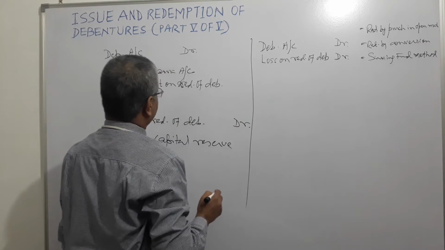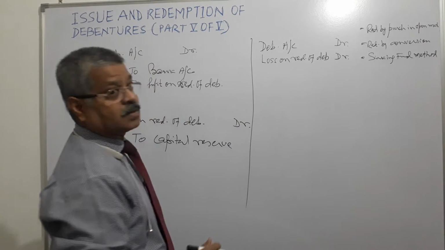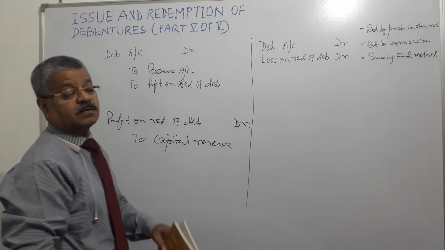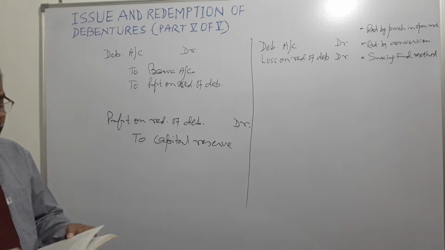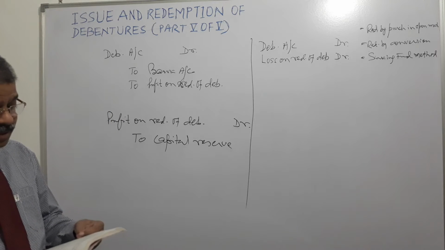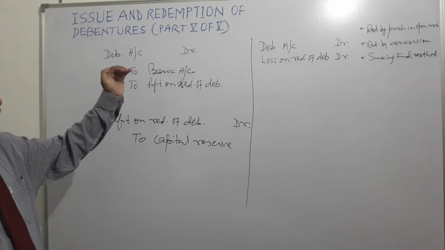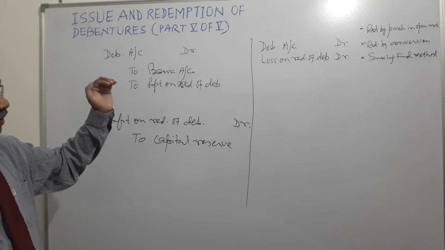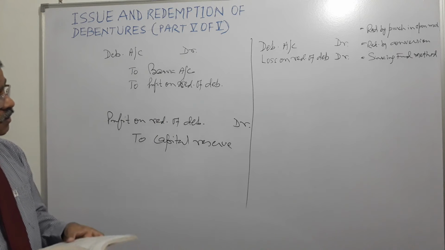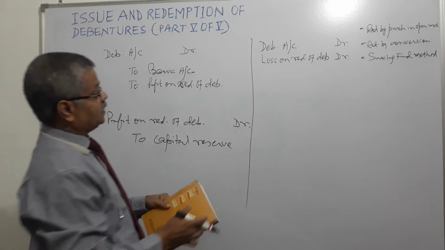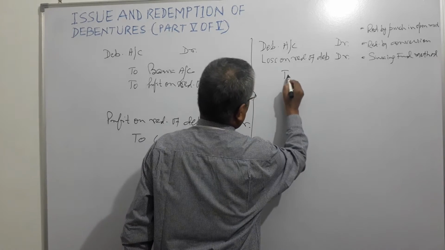And what will be credited? Bank account will be credited, right? So here, debit debentures account, debit loss on redemption of debentures account, and credit bank account.